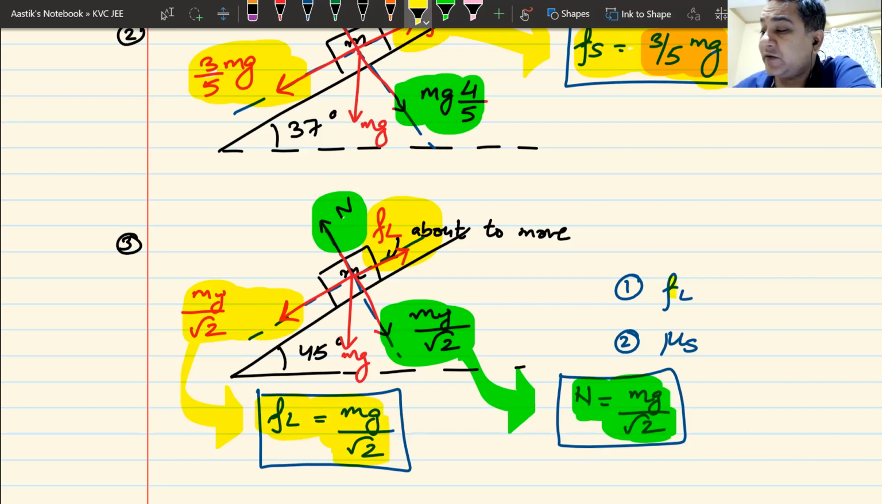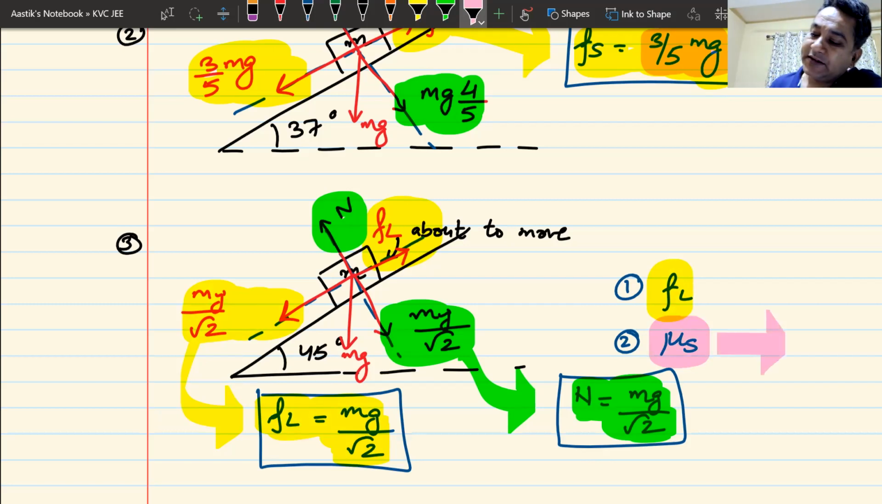I found out the value of limiting friction. Limiting friction is mg by root 2. Now I have to calculate the value of mu s. I will give you a minute to win it. Can you tell me the value of mu s?